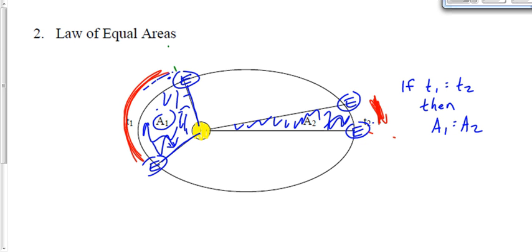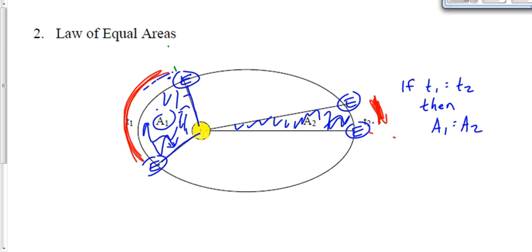Then the implication that has is that the Earth changes speed. The Earth's going around the sun, and we think of it as traveling at a constant speed, but it isn't. When the Earth is closer to the sun, it's traveling slower or faster? When it's closer to the sun, it's traveling faster. It's going to cover more distance in the same amount of time.